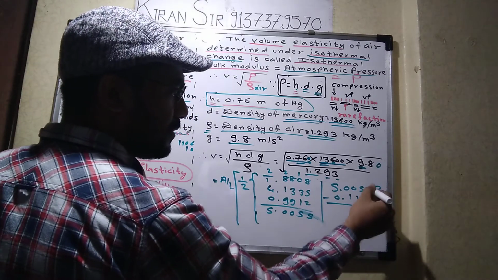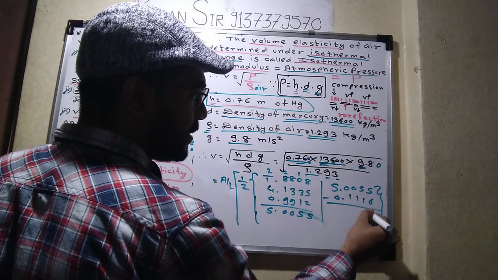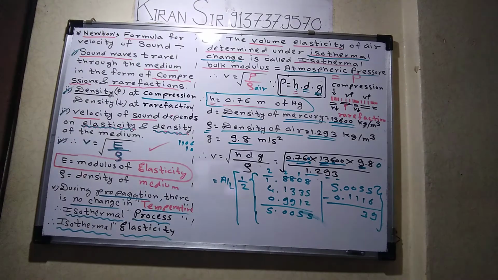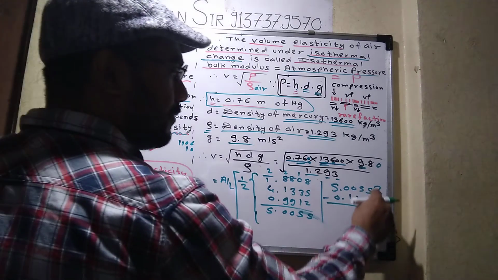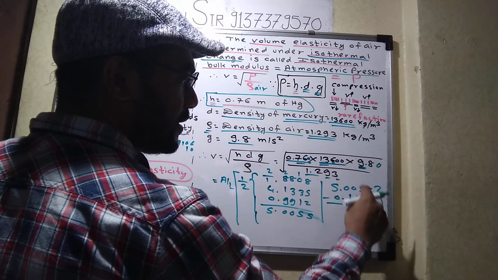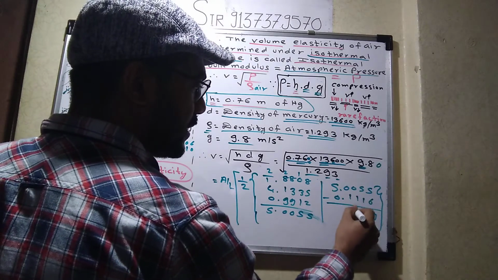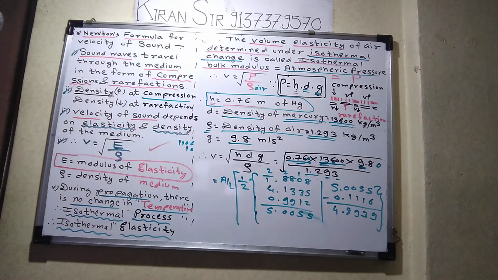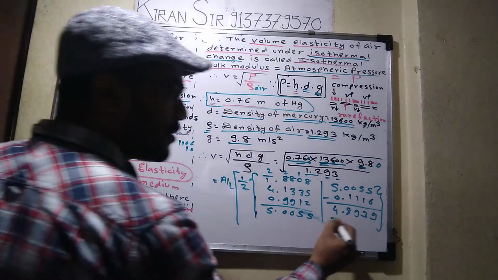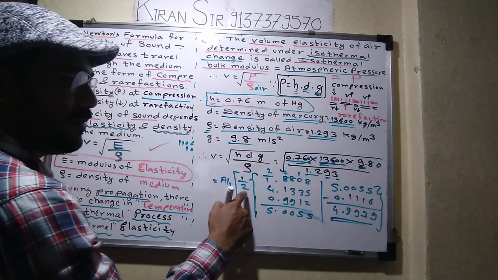To subtract, 15 minus 6 is 9. 4 minus 1 is 3. 10 minus 1 is 9. 9 minus 1 is 8. Any doubts? So 4.8939. So the last final answer is what, students? 4.8939. You have to divide by 2.